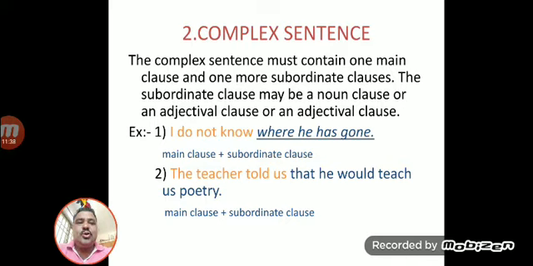The teacher told us that he would teach us poetry. "The teacher told us" is a main clause, and "that he would teach us poetry" is a subordinate clause. So, dear student, this sentence is called a complex sentence because we find in this sentence one main clause and one subordinate clause.